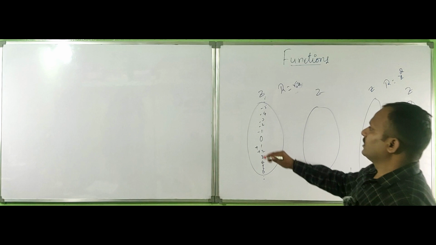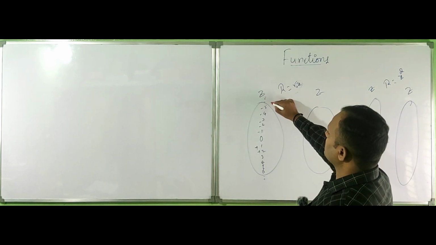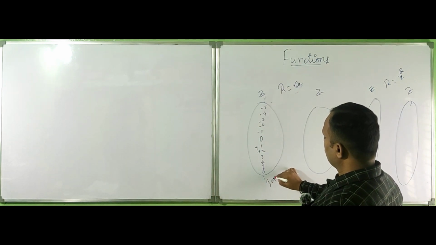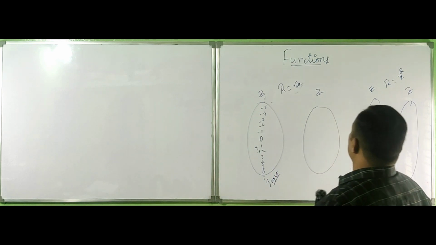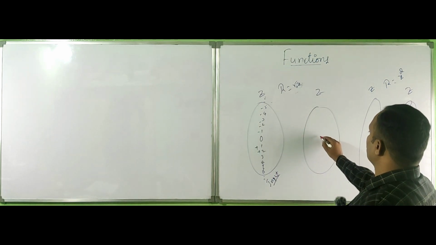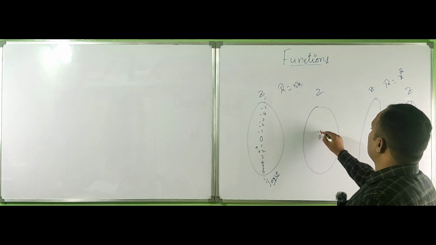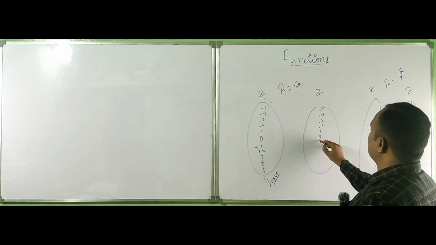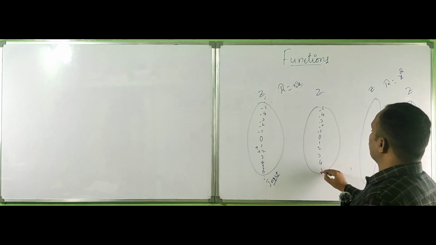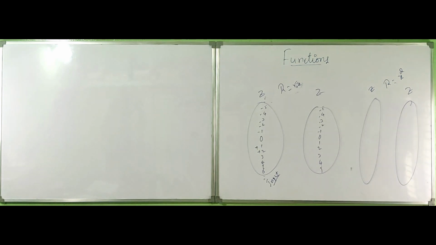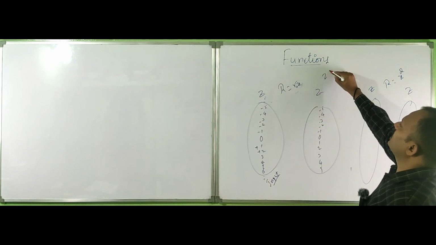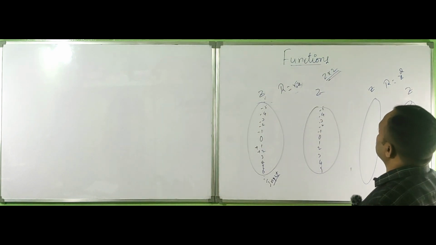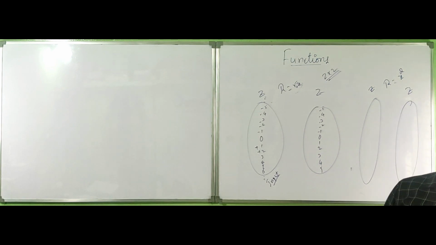So this is the input. You can call it the domain also. And this is the output: minus 1, minus 2, minus 3, minus 4, minus 5, 1, 2, 3, 4, 5. These both are Z cross Z, integer cross integer, the Cartesian product of Z cross Z, both combined.